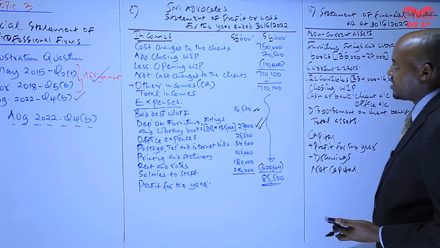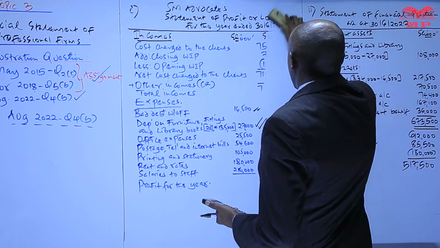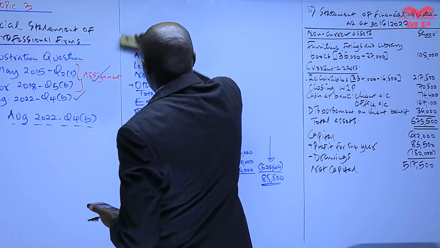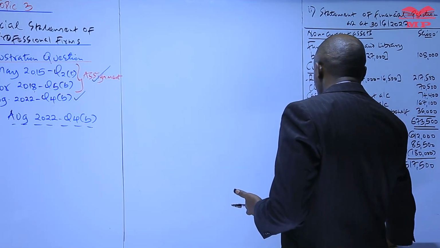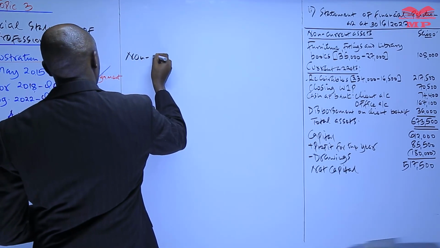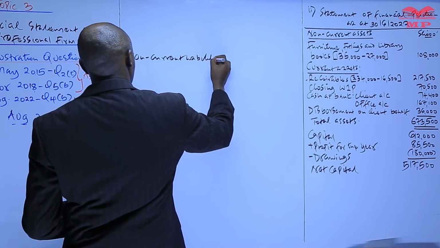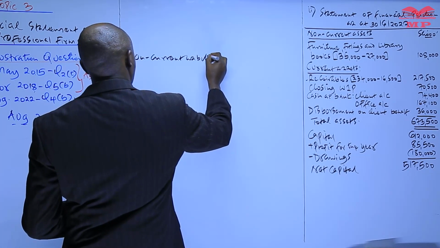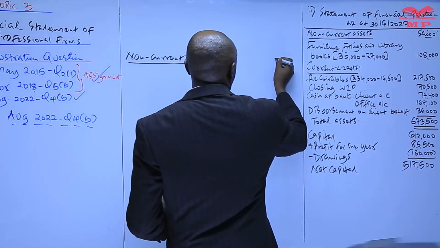Then finally we need to record the liabilities, starting with the non-current liabilities.